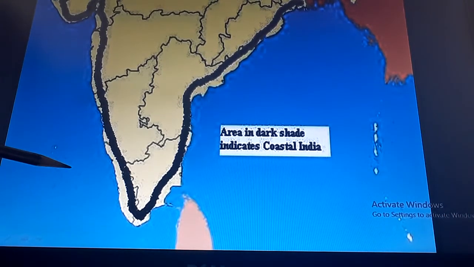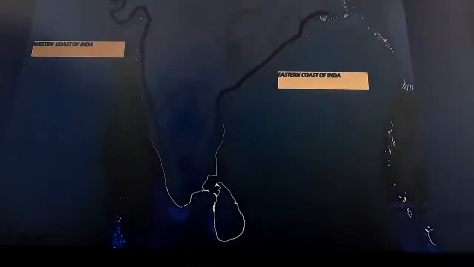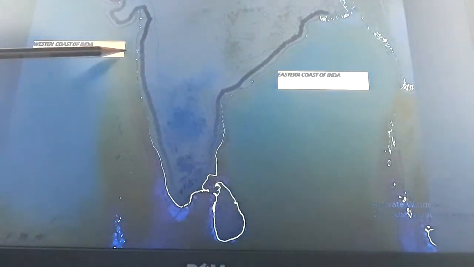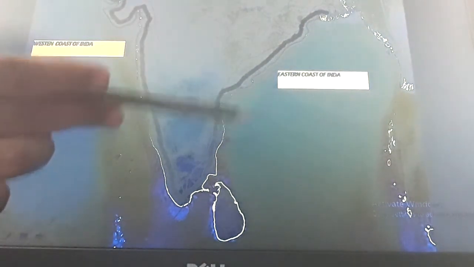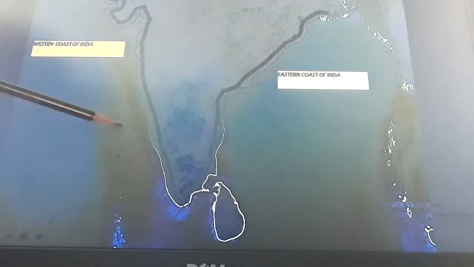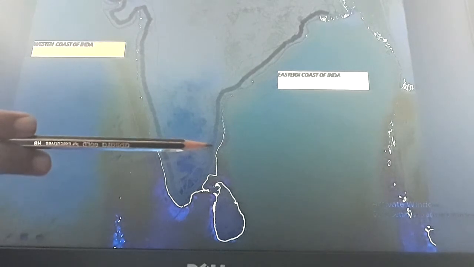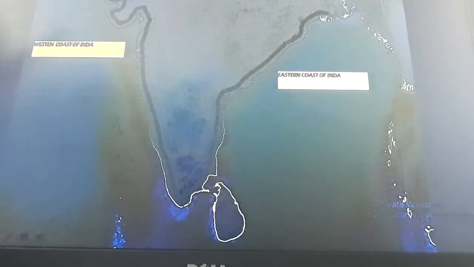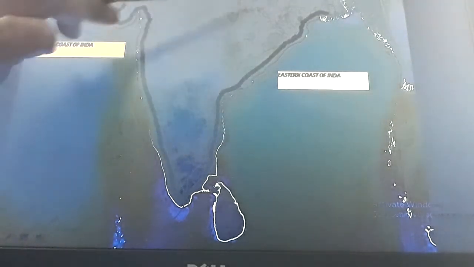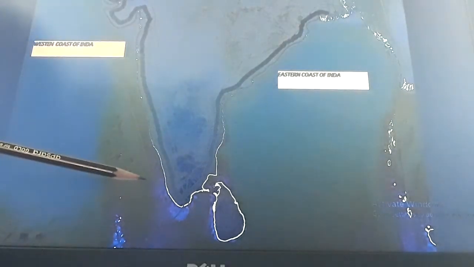Okay, the coastal regions are divided into two parts, western and eastern. Look here, western coast of India and this is eastern coast of India. Understand? Western, it is in west direction and this is in east direction. Understand? Eastern. The western and eastern coastal plains form a V. This is like V, na? V that enclose the plateau region of India. Okay, students?